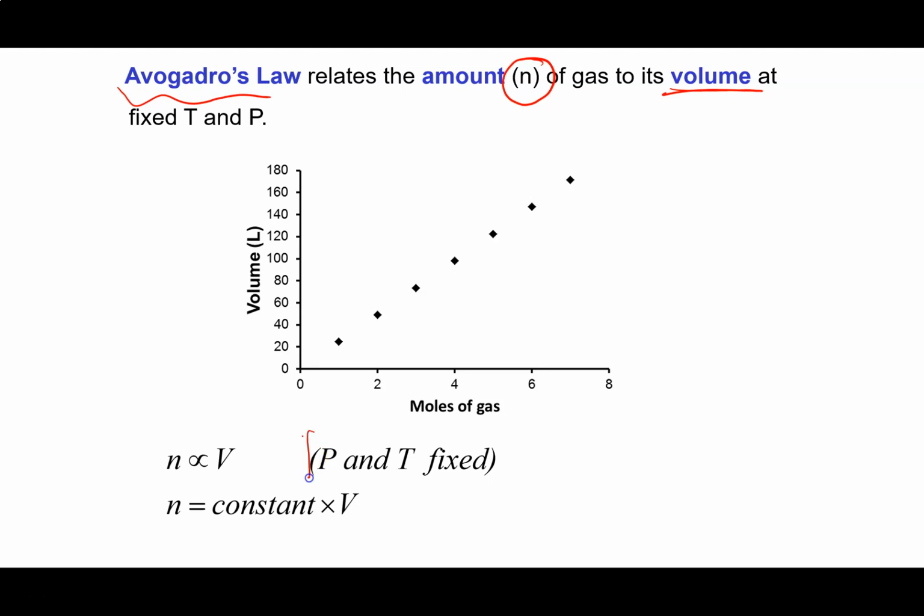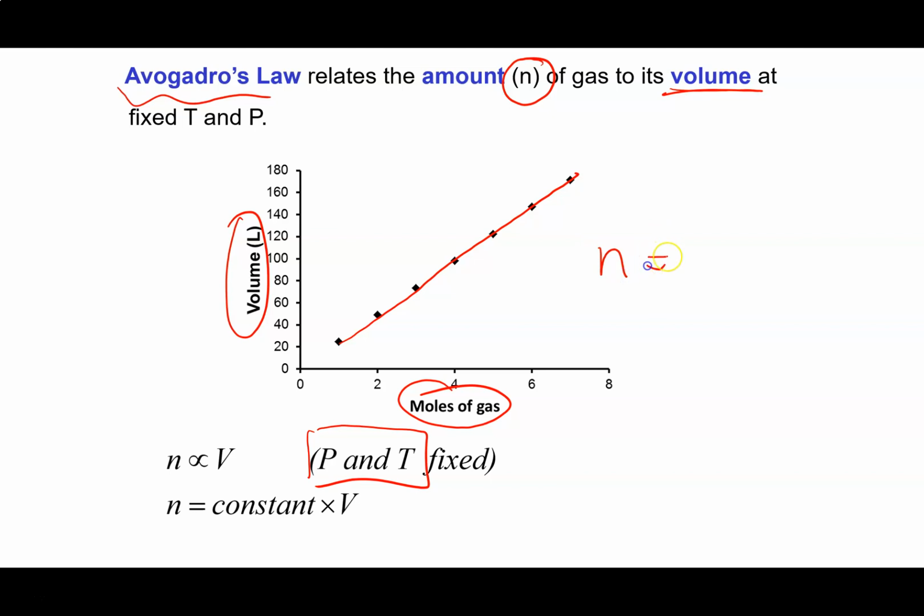We're going to keep the pressure and temperature fixed, and then we're going to add moles of gas to a container that can expand. So a classic example would be a balloon. And we're going to monitor how the volume is affected. And sure enough, what do you see? It's a dead straight line. And what that is telling us is that the number of moles of gas, and it's a straight line with an intercept at 0, is equal to a constant times the volume.